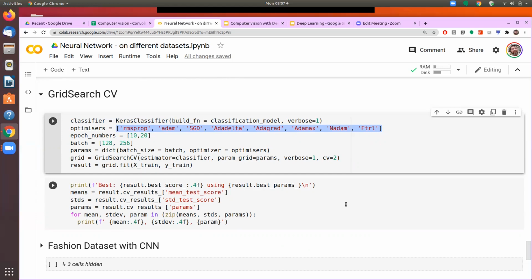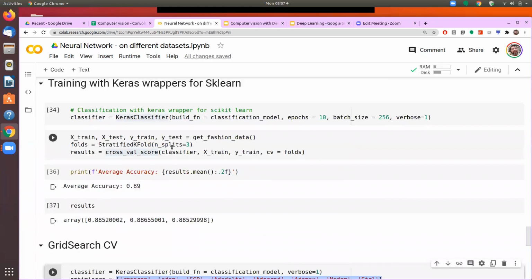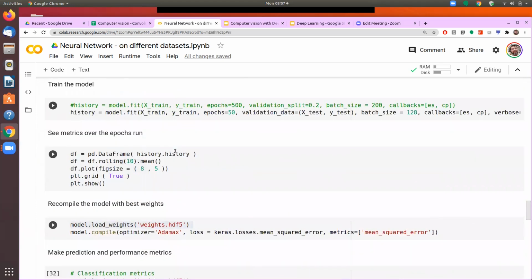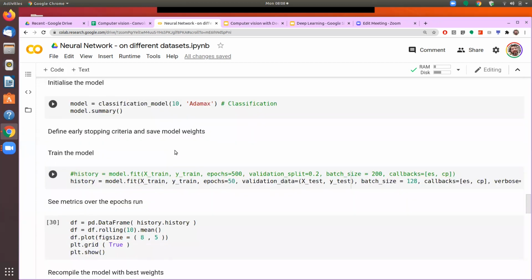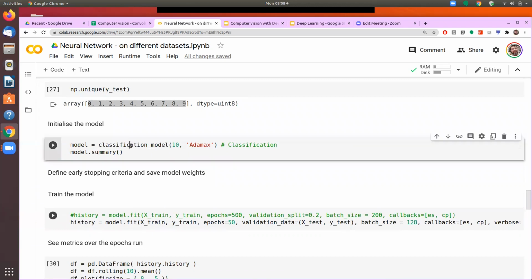But how do we do that? One way is that we can go to the model and change the optimizer, which we had parameterized here. So while calling that function, we can call the function one by one. We can give a for loop. While we are calling the classification model, we have given a provision to define the optimizer.